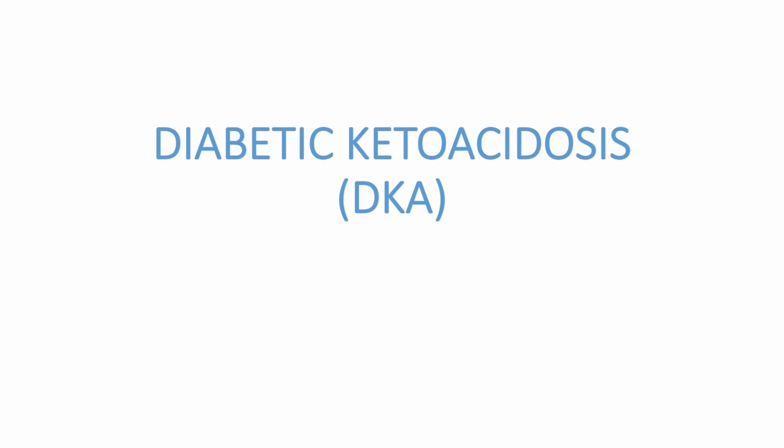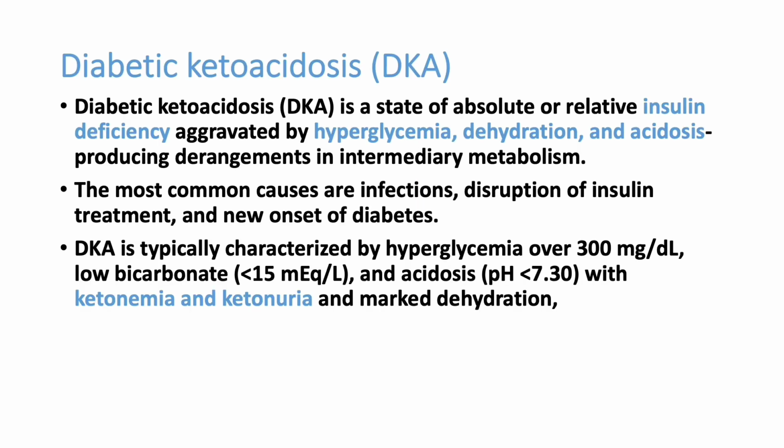Welcome all. Now we will be discussing diabetic ketoacidosis, one of the most common diabetic emergencies seen in the emergency room. By definition, the patient has insulinopenia, that is insulin deficiency, that leads to hyperglycemia. This hyperglycemia can lead to osmotic diuresis, dehydration, and acidosis. Ketone bodies can be positive.